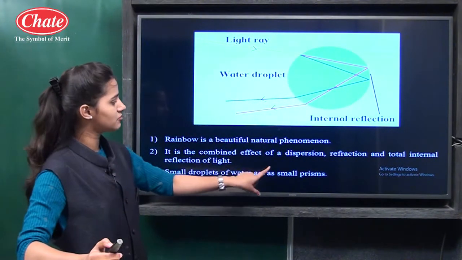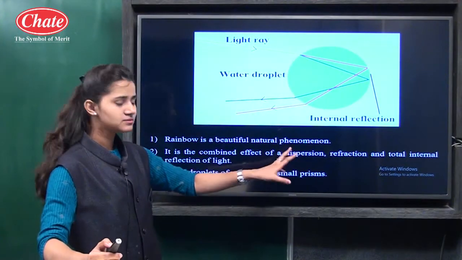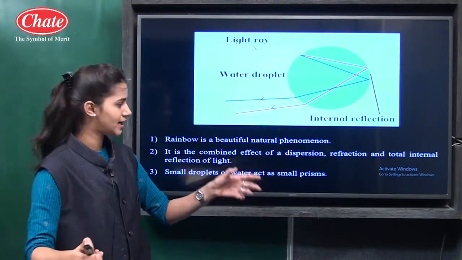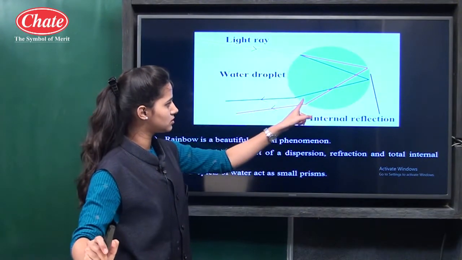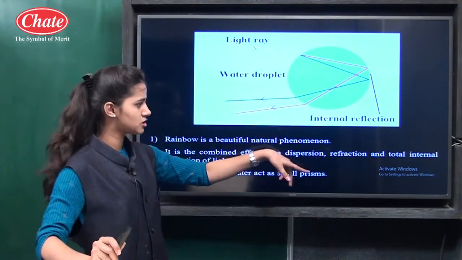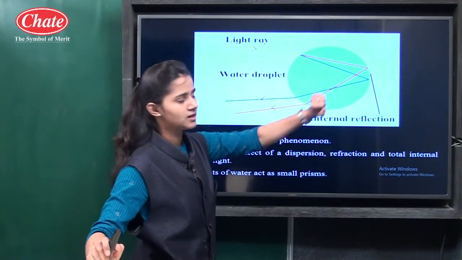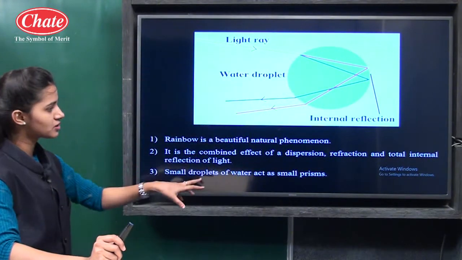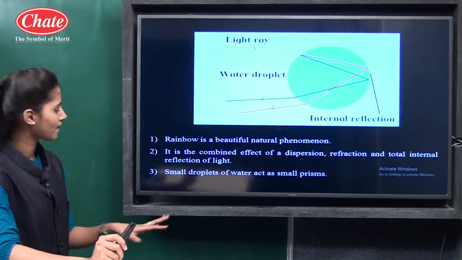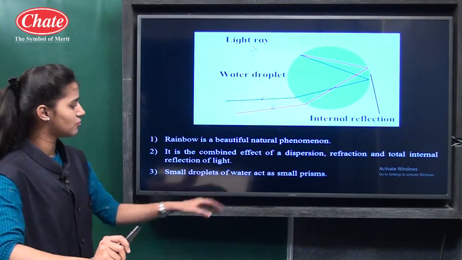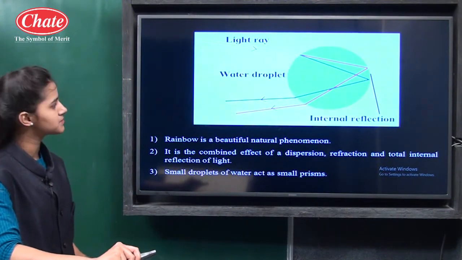So it is the combined effect of dispersion, that is scattering of light, then refraction. In these two cases the path is changing, and total internal reflection takes place here. So as a combined effect of all these 3 processes, we can observe the rainbow, and for this, small droplets of water act as prisms.